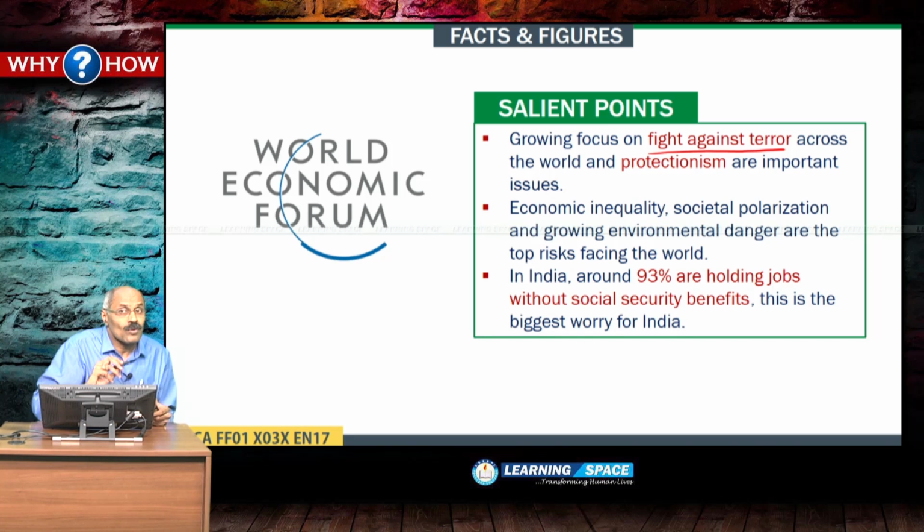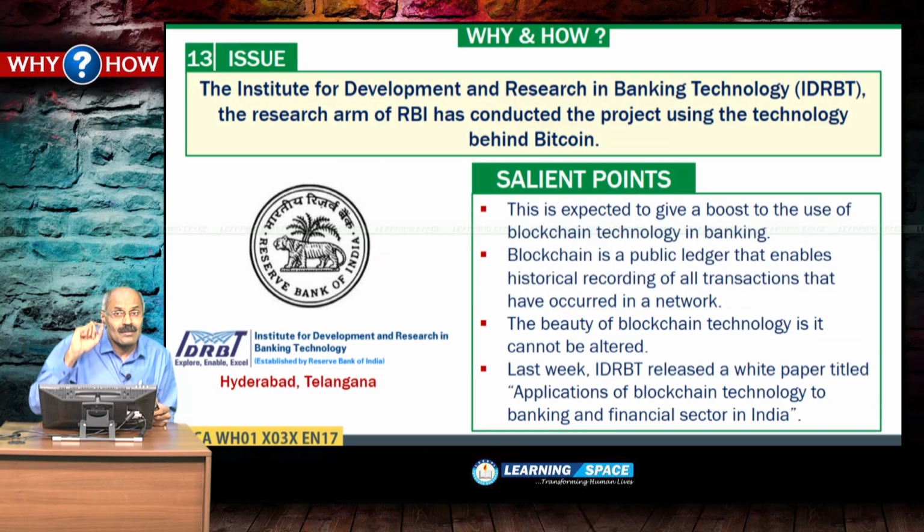World Economic Forum this year is concentrating on the fight against terror as well as protectionism, because nowadays a lot of protectionist tendencies are going on, and in India around 93% are holding jobs without social security benefits. This is one important point, and this is the point which is to be solved by any government, right.